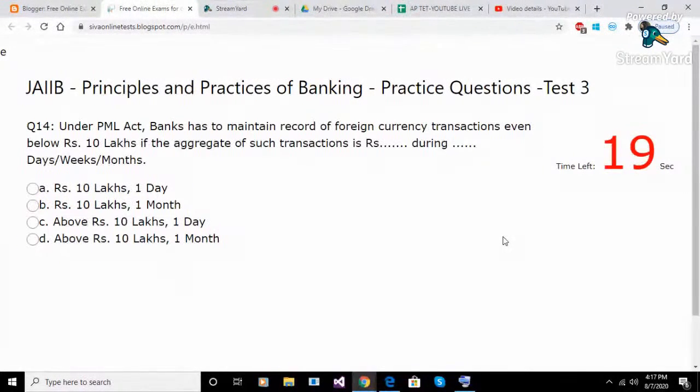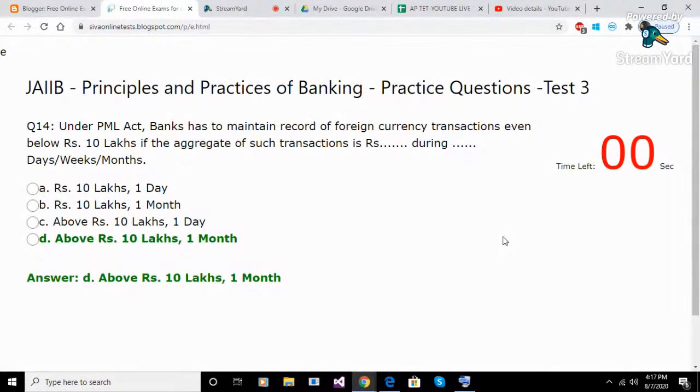Question 14. Under PML Act, banks have to maintain record of foreign currency transactions even below 10 rupees lakhs if the aggregate of such transactions is Rs. blank during blank days/weeks/months. Option A. 10 rupees lakhs, 1 day. Option B. 10 rupees lakhs, 1 month. Option C. Above 10 rupees lakhs, 1 day. Option D. Above 10 rupees lakhs, 1 month. Answer D. Above 10 rupees lakhs, 1 month.